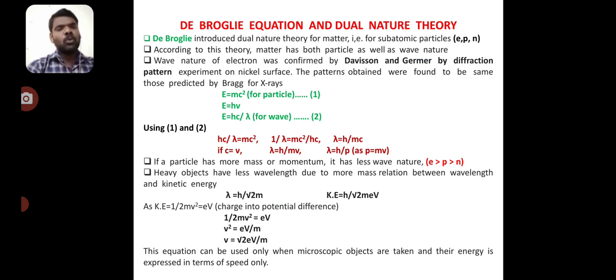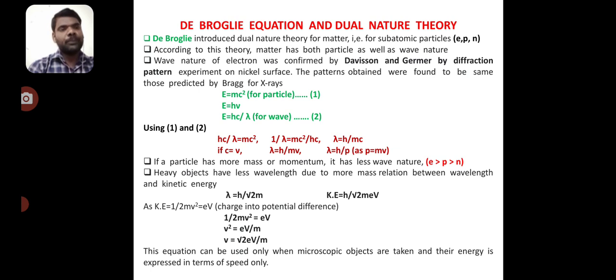If a particle has more mass or momentum, it has less wave nature. That is, the wave nature for subatomic particles: electron is greater than proton, and proton is greater than neutron. Heavy objects have less wavelength due to more mass. The relation between the wavelength and the kinetic energy: λ = h/√(2m·KE), where the kinetic energy is (1/2)mv² equal to the electron volt eV, so v² = 2eV/m. This equation can be used only when microscopic objects are taken and the energy is expressed in terms of speed only.